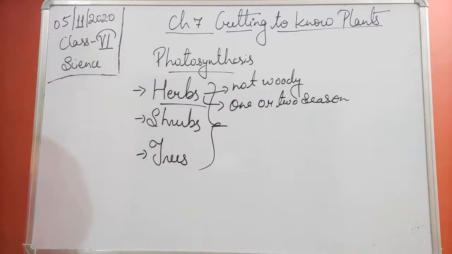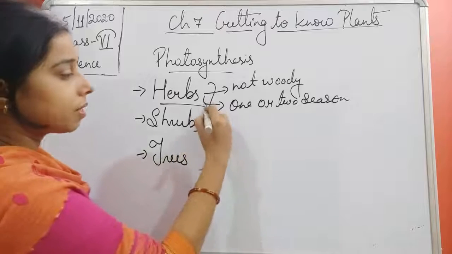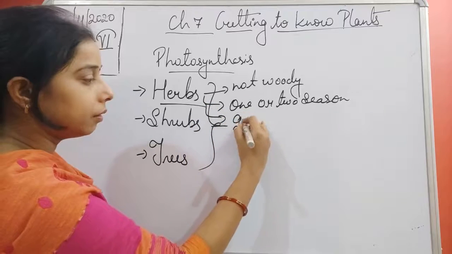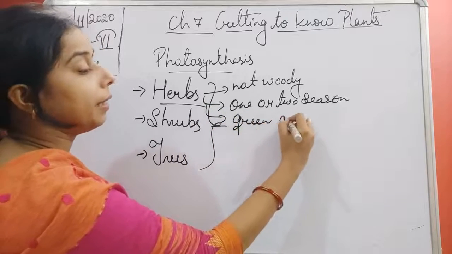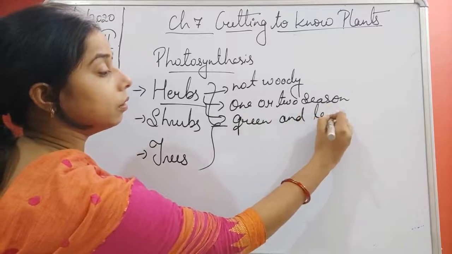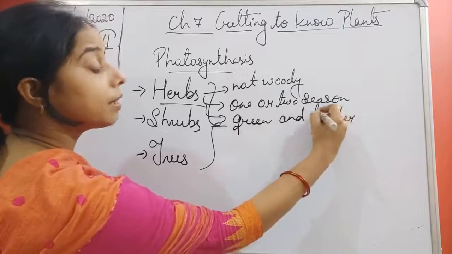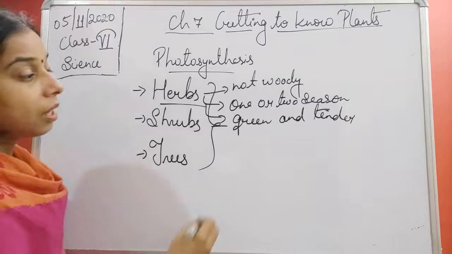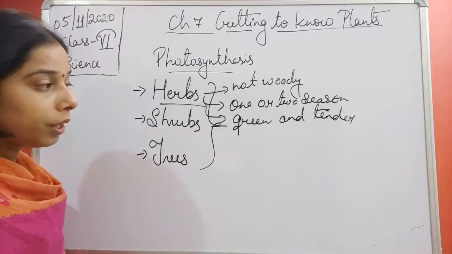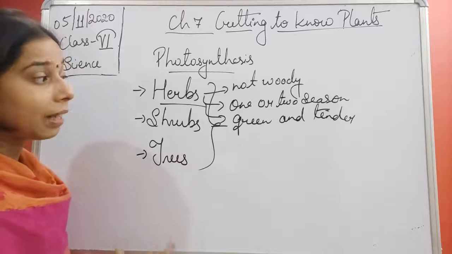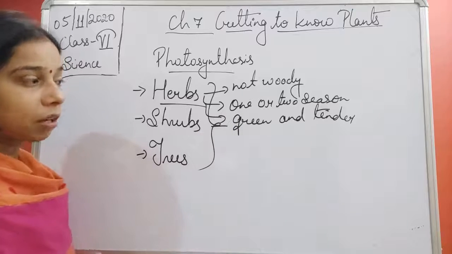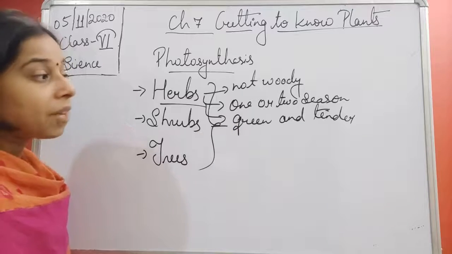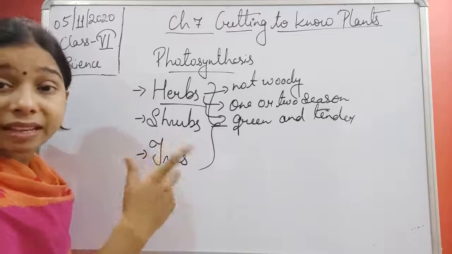Now, what about the stems? The stems are green and tender. What is the meaning of green and tender here? It means, you see students, it is not woody, they are small plants, and that is why the stem of the herbs is green in color. And tender means it is flexible.